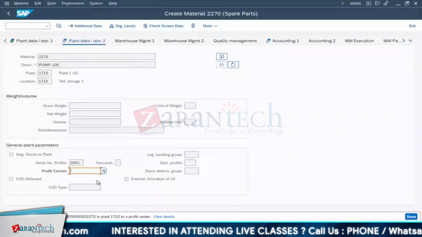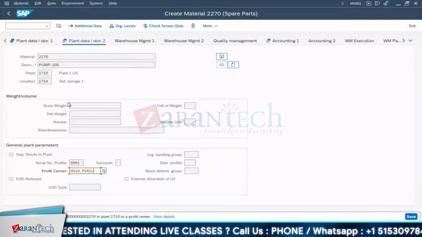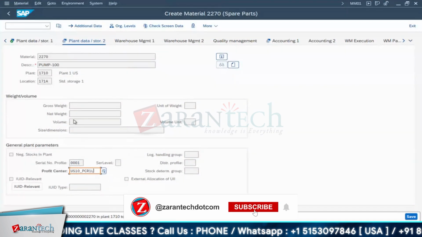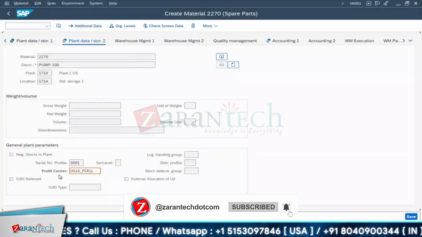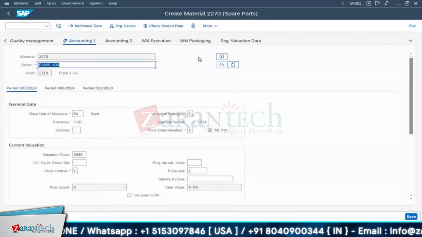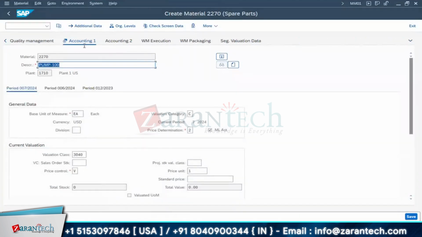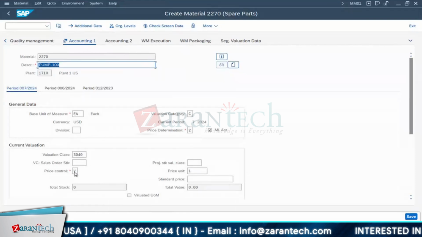What we do in configuration setting, you know. Again the profit center will be there, which calculates the revenue part and all. For that they'll give this. Again, the MM team will take care. Need not worry about this. And coming back to this accounting one, I'm not touching it as of now.